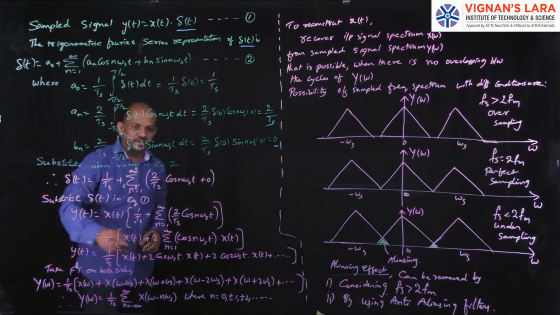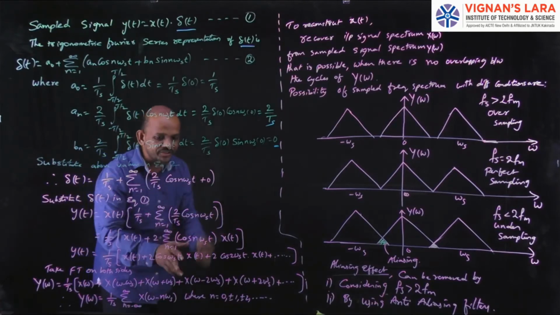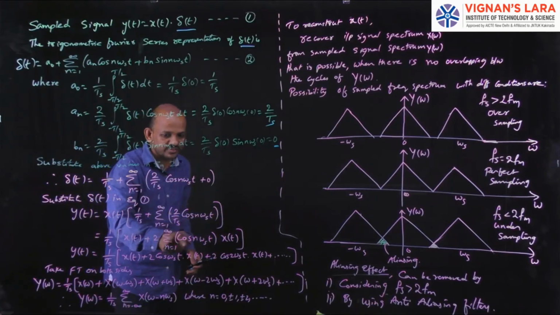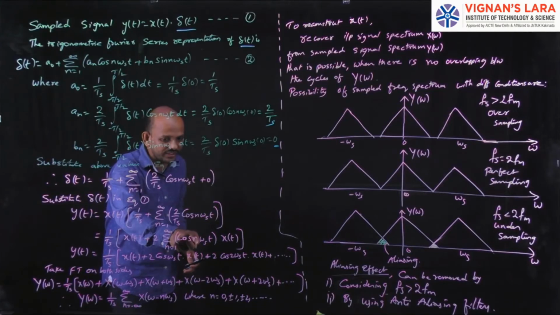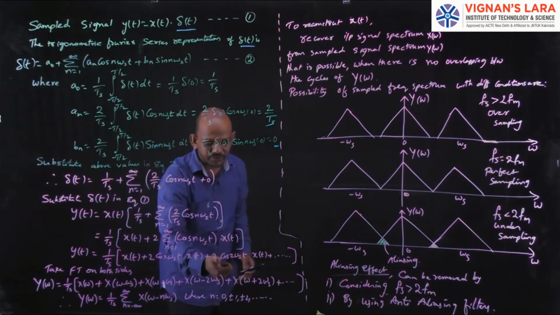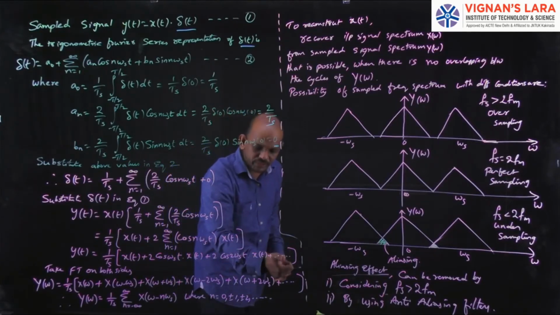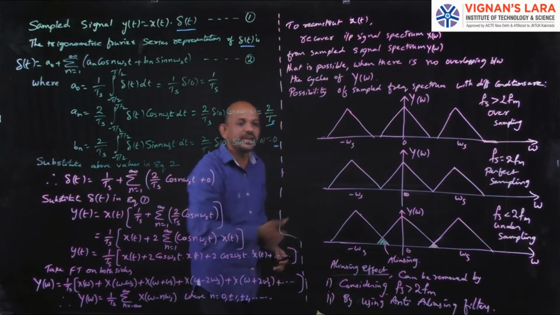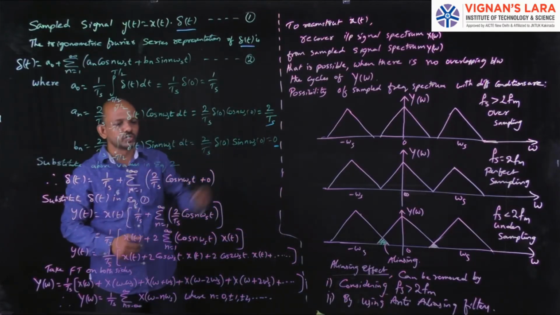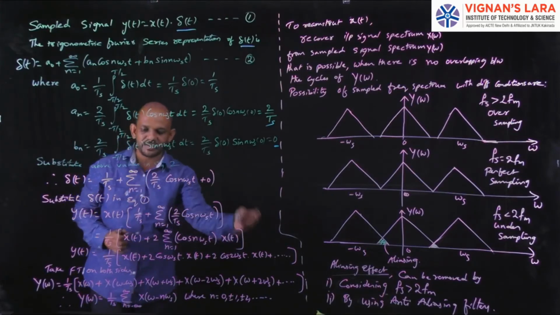So finally y of t will be equal to 1 by Ts x of t summation. Expand the summation n equal to 1 to infinity. First put n equal to 1. So what happens? 2 into cos of 1 omega s t into x of t plus 2 into cos of 2 omega s t into x of t plus 2 into cos of 3 omega s t plus 2 into cos of 4 omega s t, substituting n values from 1 to infinity. So the expansion will be like this.